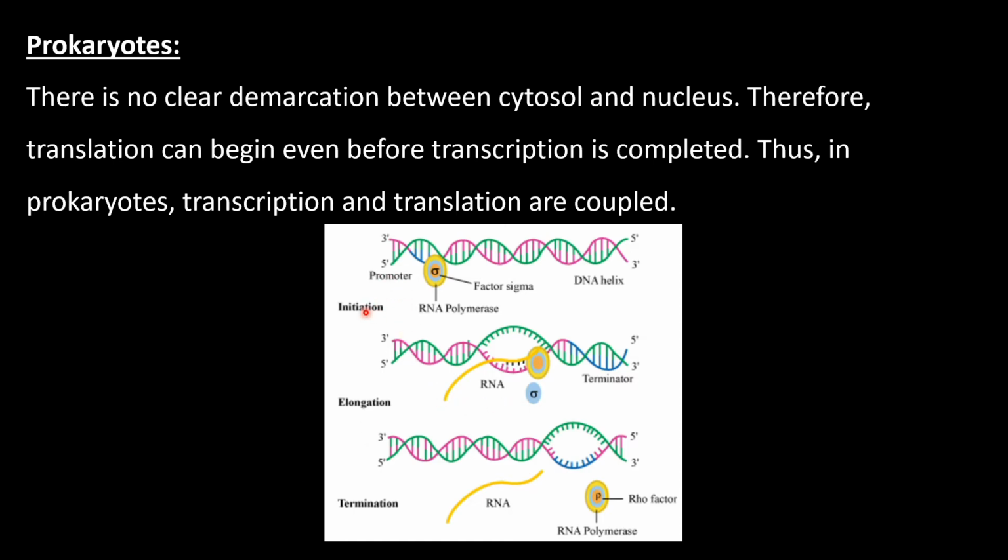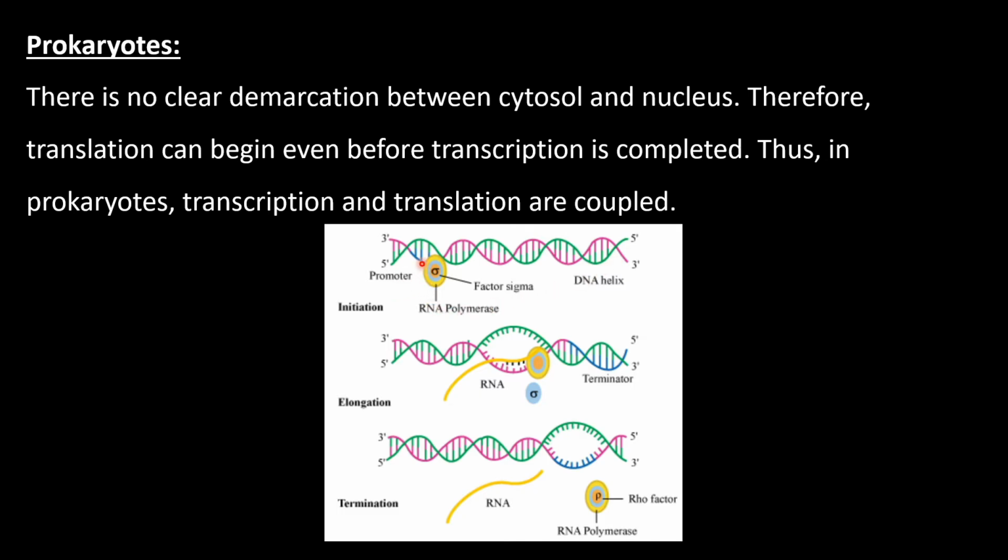In this region, you will find the representation of this process in prokaryotes. Here you will find initiation, elongation, termination. Here you will find the 2 DNA strands, the 3' to 5' and 5' to 3'. The template strand is 3' to 5'.